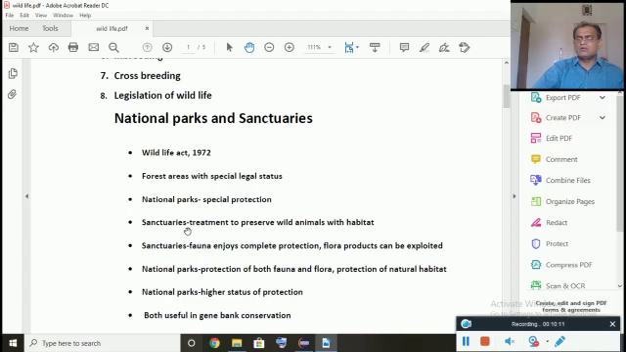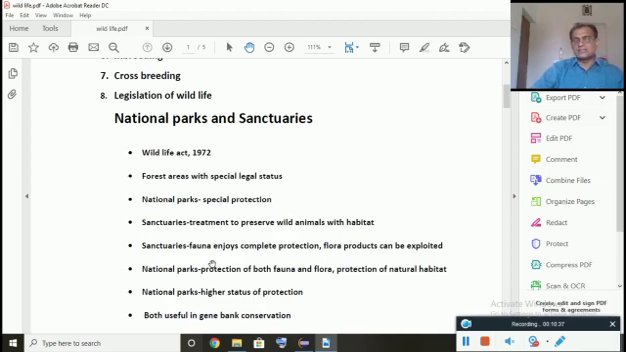Sanctuaries are also protected areas, but for particular animals, as I said, bird sanctuary, tiger sanctuary, and so on. So in the sanctuaries, treatment will be there to preserve wild animals and of course their habitat. As I said, bird sanctuary, bear sanctuary, lion sanctuary, like that.